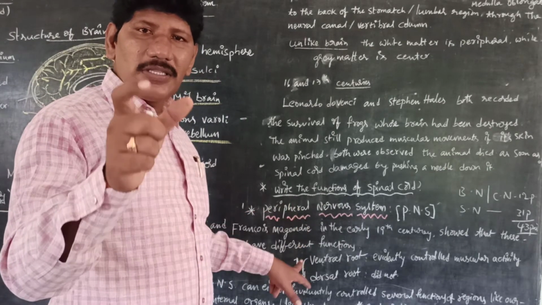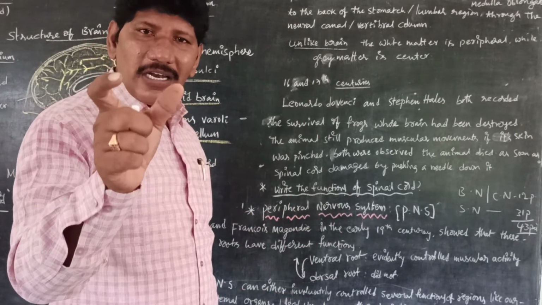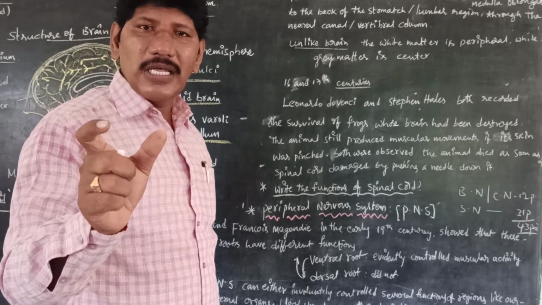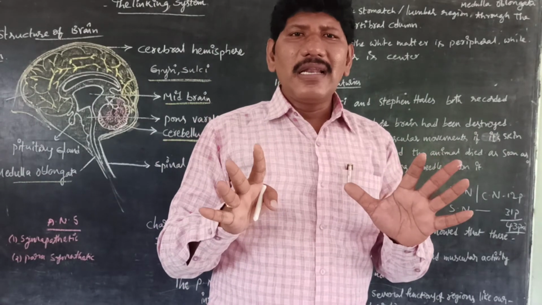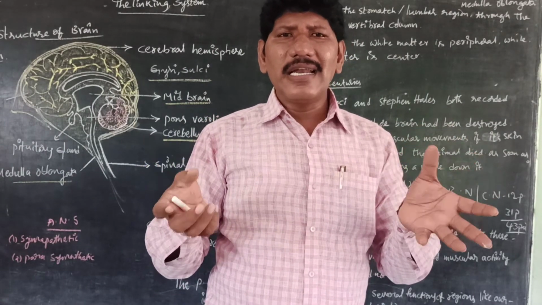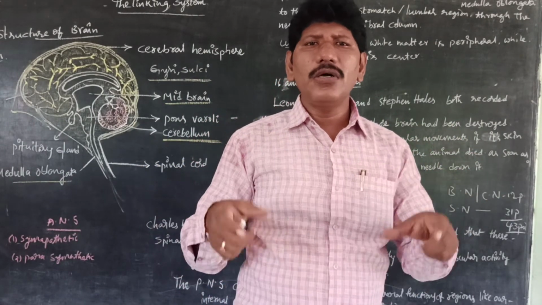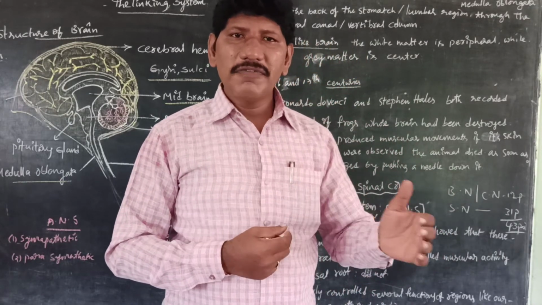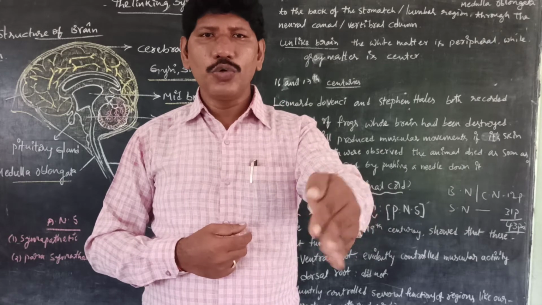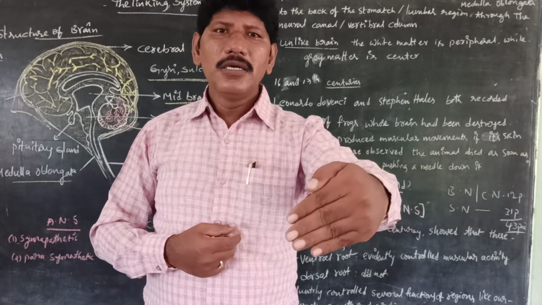The picture is given in the textbook. See, this peripheral nervous system plays a vital role in the autonomous nervous system, meaning several internal activities or functions are coordinated by the PNS. For example, all of a sudden we are entering into a dark room. All of a sudden we are entering into a classroom.